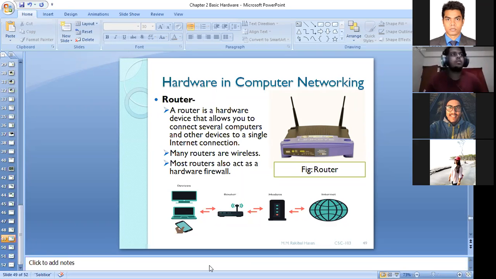Sakib, can you hear me? Yes, sir. Unmute your microphone. Please read the slide, please. Sir, should I read the body part or everything? Just about the router. Okay, sir.